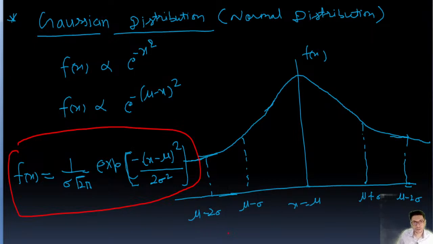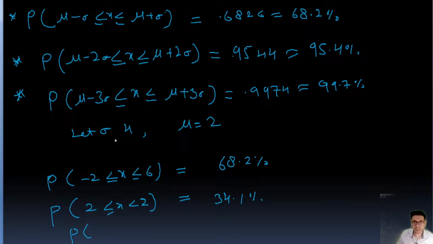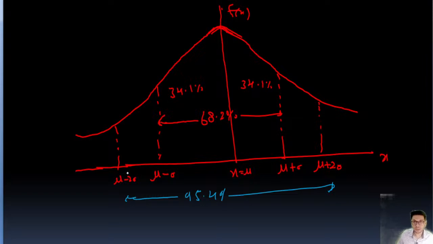And if we take p between this and this, this is 95.4%, guys, between mu minus 2 sigma and mu plus 2 sigma. Here mu minus 2 sigma means 2 minus 8, so minus 6, and x between -6 and 10 has the value 95.4%.